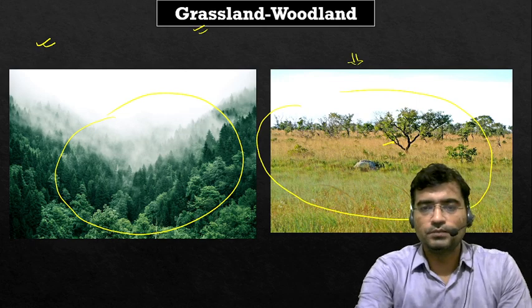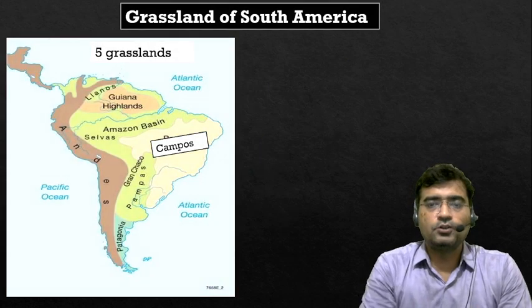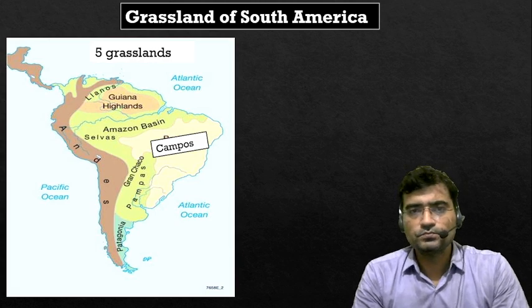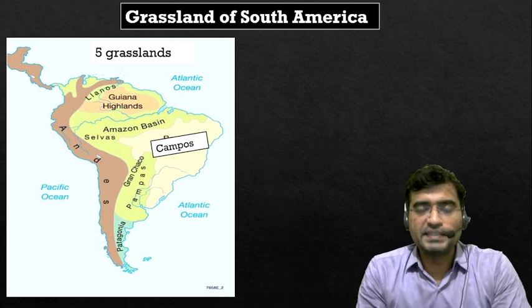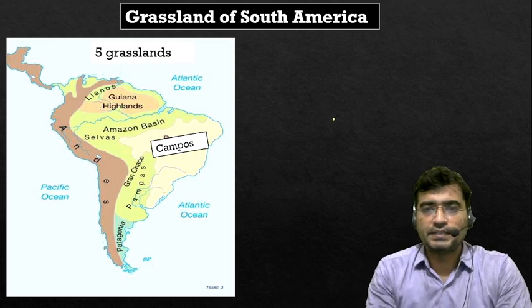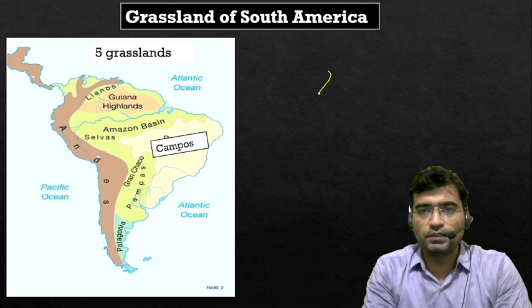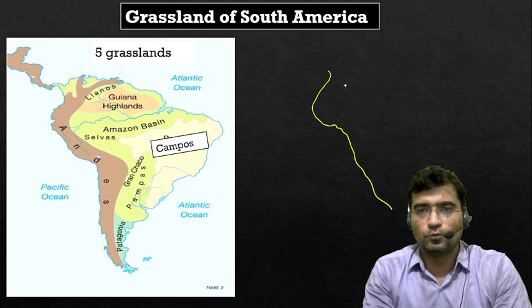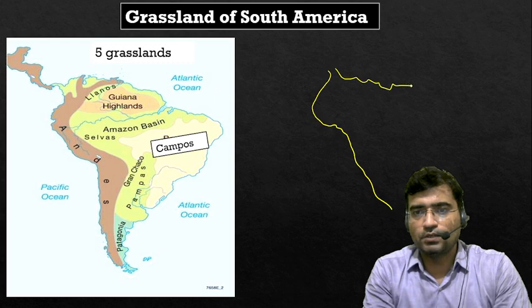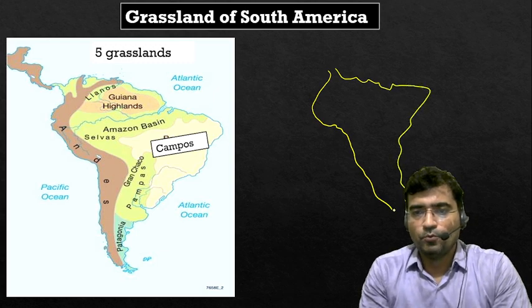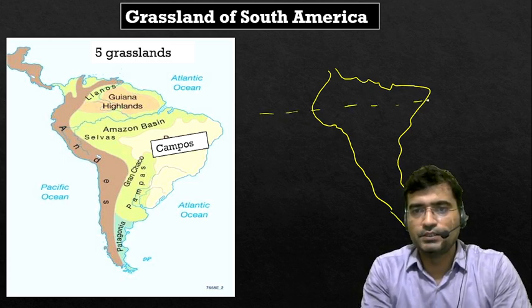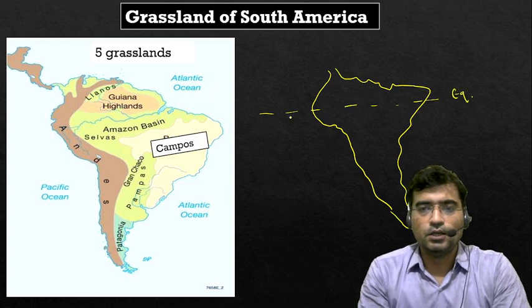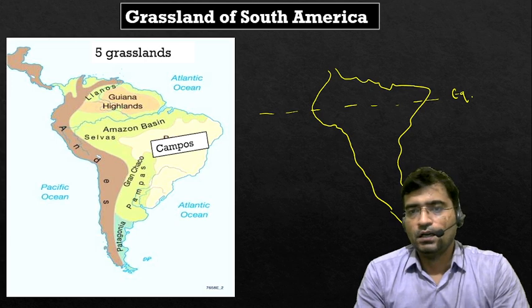Now come to the very first, grassland of South America. South America is one of the vast continents, and if we identify the location of South America on our globe, it is mostly located in the southern hemisphere, and the line of the equator crosses through it.